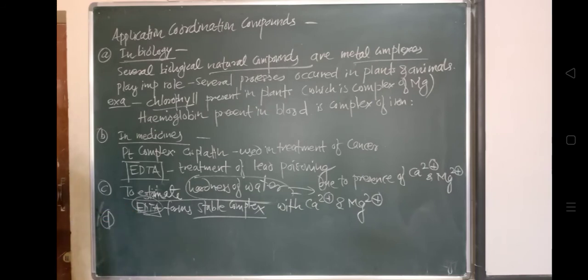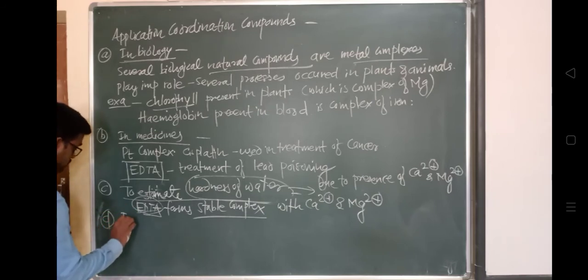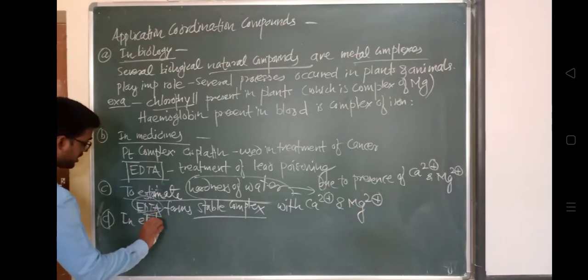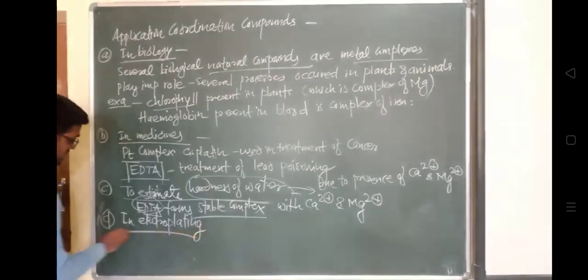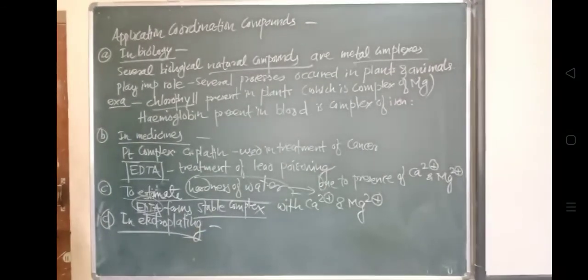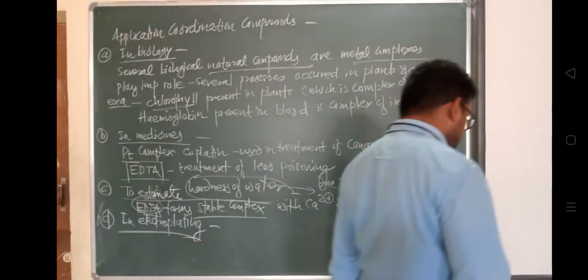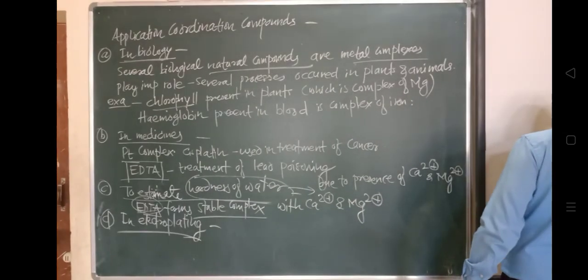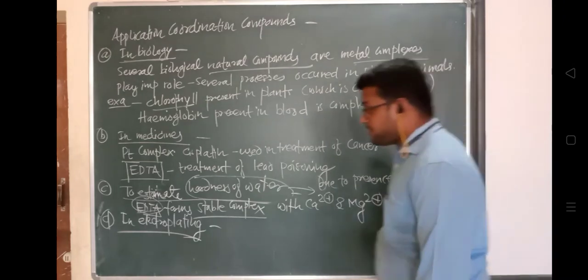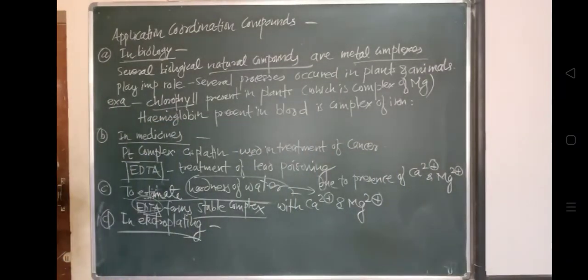Then the last one is electroplating. It is a part of electrochemistry actually. How electroplating is done, we have already studied in electrochemistry, chapter number 5. In electroplating, generally the stable coordination complexes, on dissolution, dissociate to a small extent.